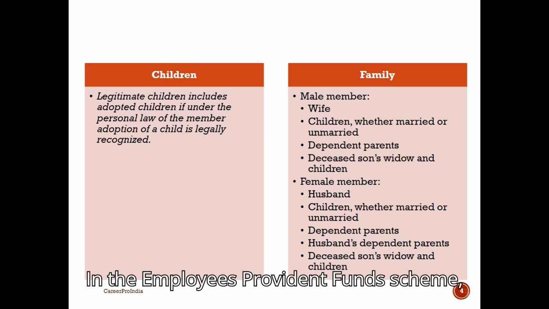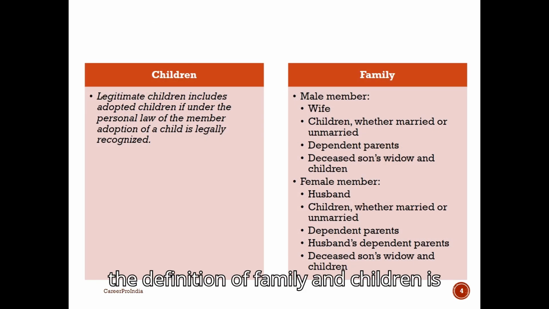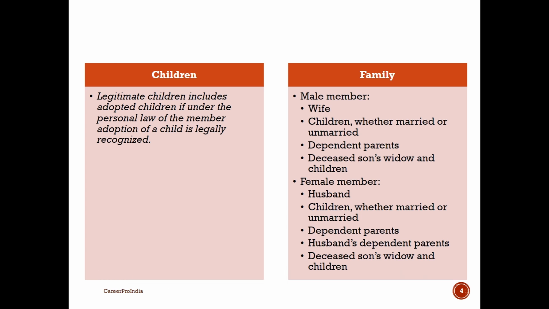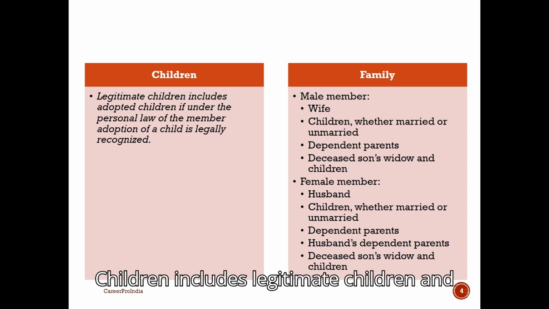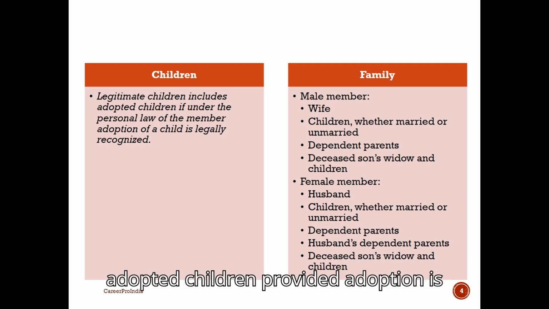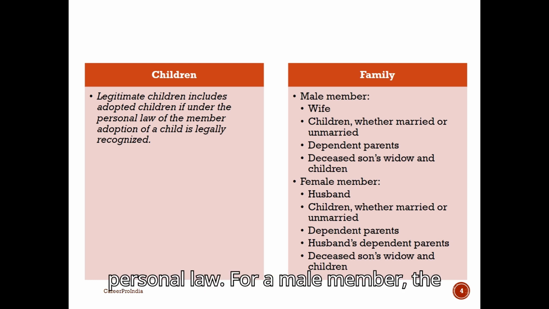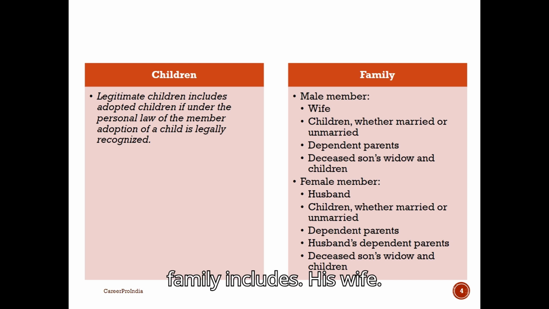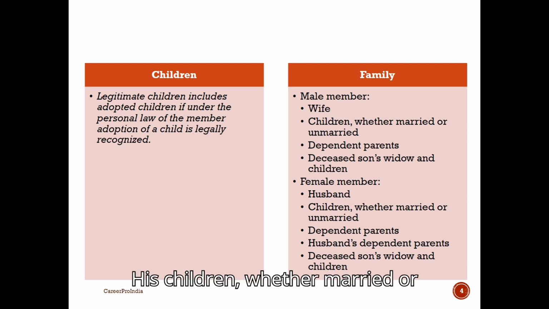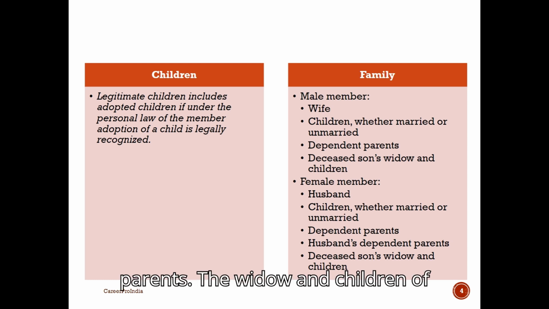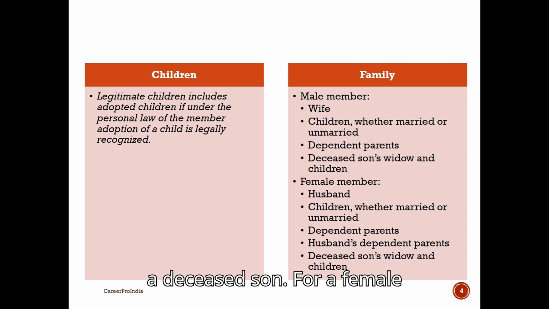In the Employees Provident Funds Scheme, the definition of family and children is important for determining beneficiaries. Children includes legitimate children and adopted children, provided adoption is legally recognized under the member's personal law. For a male member, the family includes his wife, his children, whether married or unmarried, his dependent parents, and the widow and children of a deceased son.